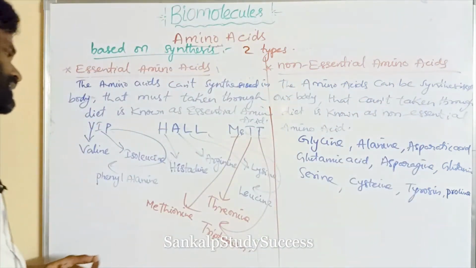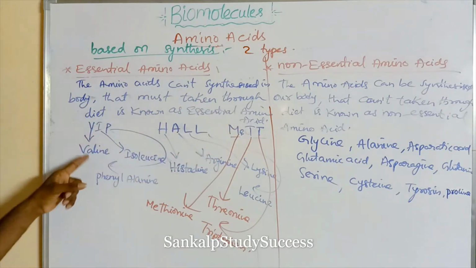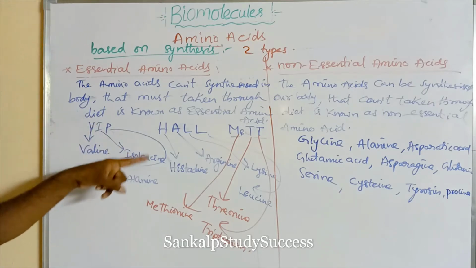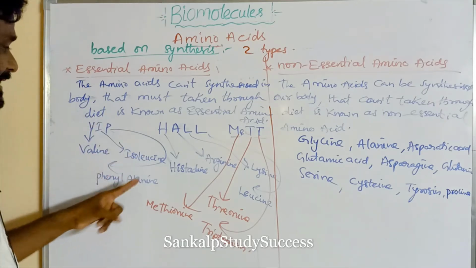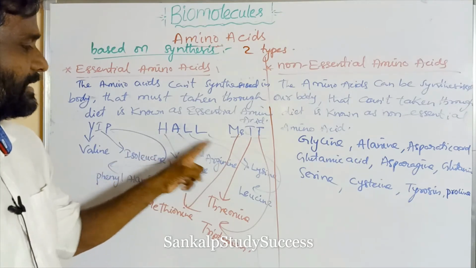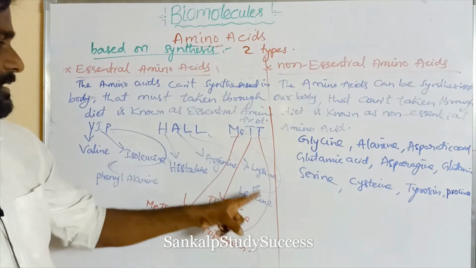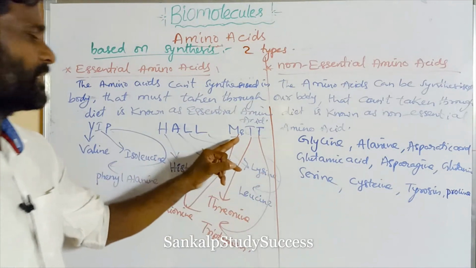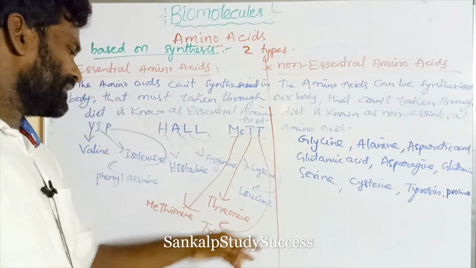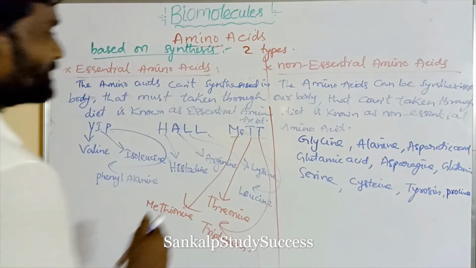So what are they? VIP, HAL, MET. V for valine, I for isoleucine, P for phenylalanine, H is histidine, A is arginine, L is lysine, another L is leucine, Me is methionine, T is threonine, another T is tryptophan. So these are the essential amino acids.